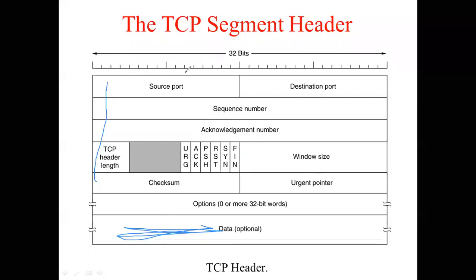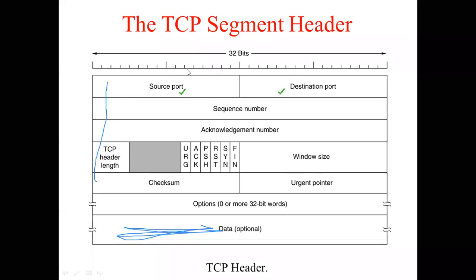Now have a look at the header, what all is present. The first 32 bits include the source port and the destination port. Source port is the port number of the source machine and destination port is the port number of the destination machine, the receiver machine.